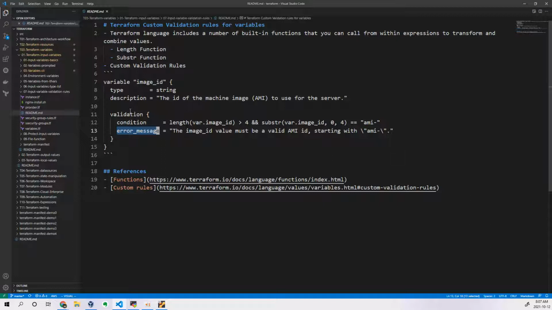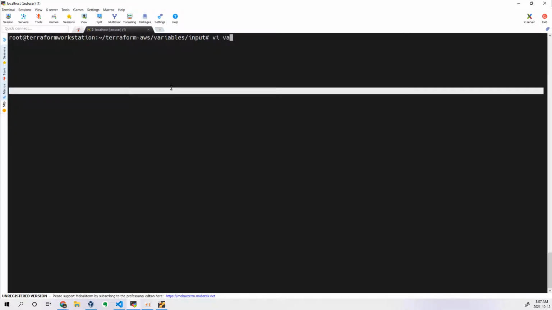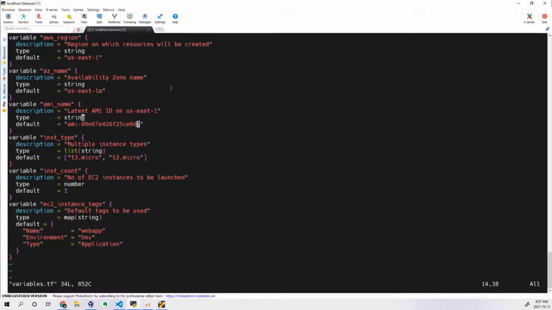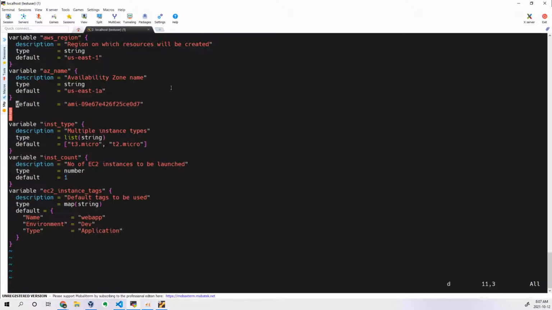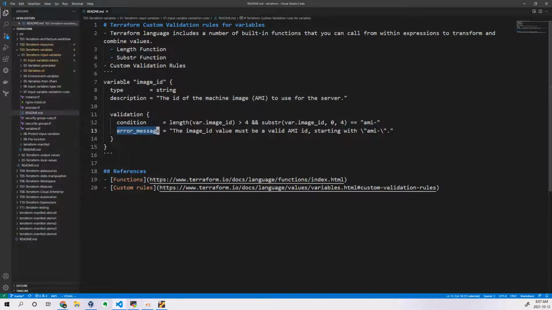I'll just add this logic to the variables, that's it. Okay, so if I go to the variables, let us intentionally make a mistake, and then we will see how to overcome that. Where is that instance ID? It is not there. Here it is. Okay, so let me remove this, and let me copy this.